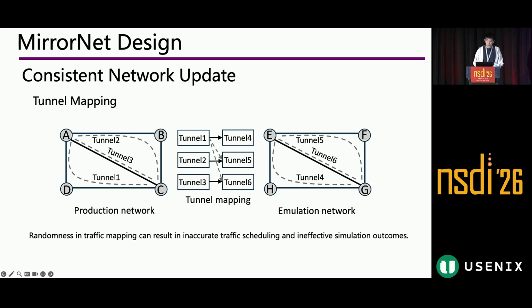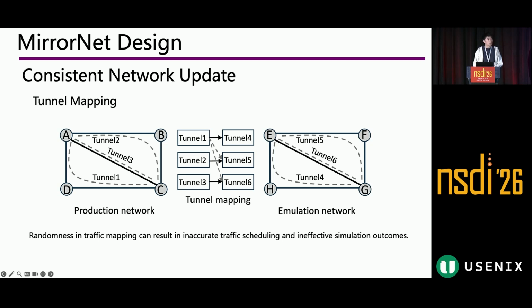Okay. So furthermore, tunnel mapping is an important part of accurate emulation. In a production network, multiple tunnels may carry traffic between the same source and destination nodes for load balancing and redundancy. The problem is that in traditional emulation, production tunnels are not always directly mapped to the corresponding tunnel in the emulation environment. As a result, traffic may be randomly assigned, leading to inaccurate traffic scheduling and unreliable simulation results.